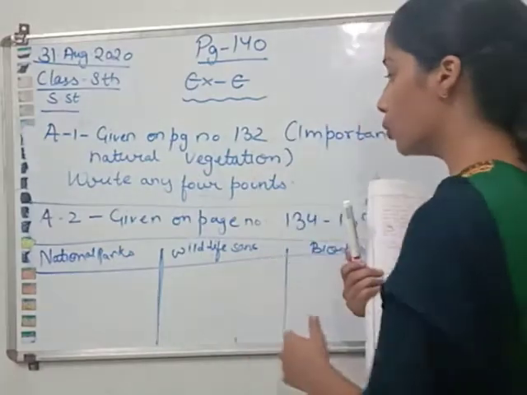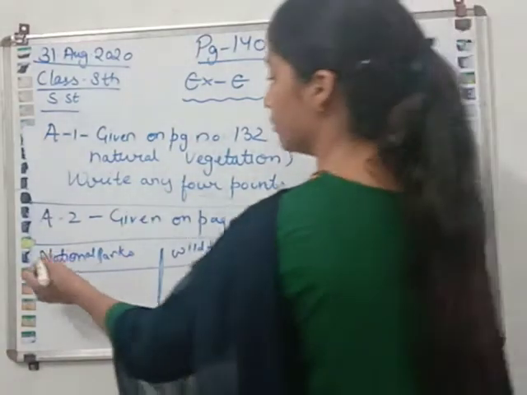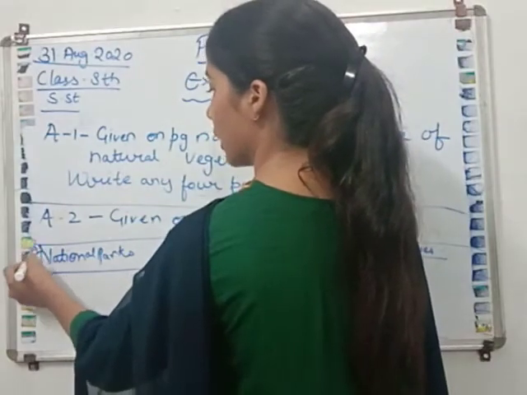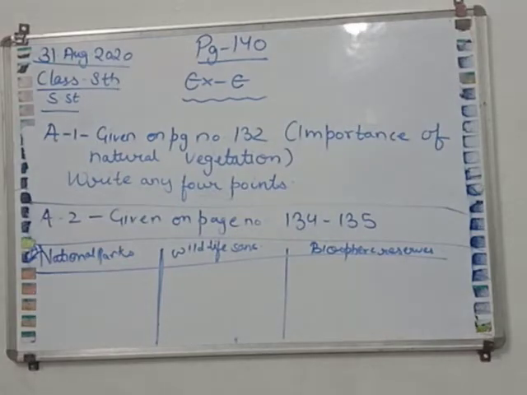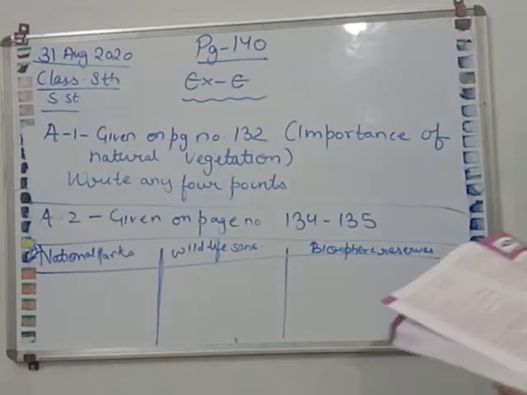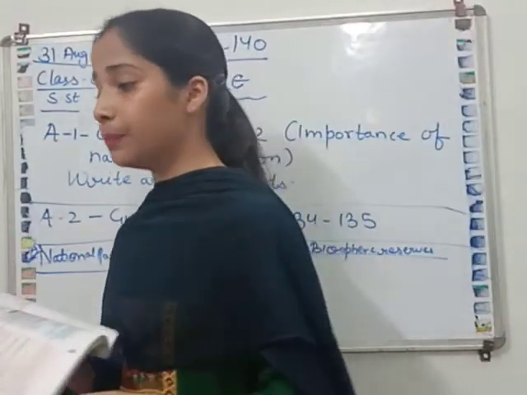This was answer number 3. Now we will do answer number 4. First of all, read down the question. Question number 4 is, what is the importance of wildlife? What are the factors responsible for their depletion?